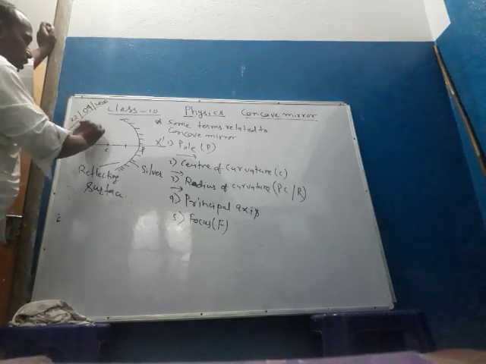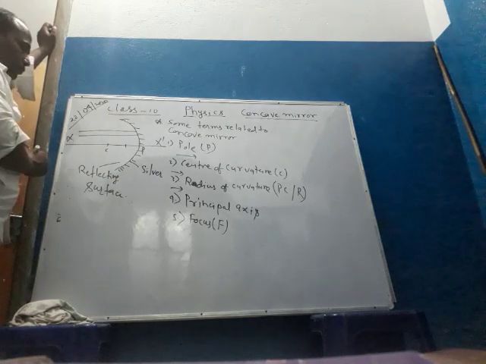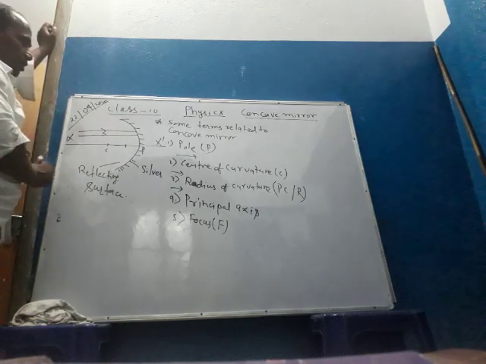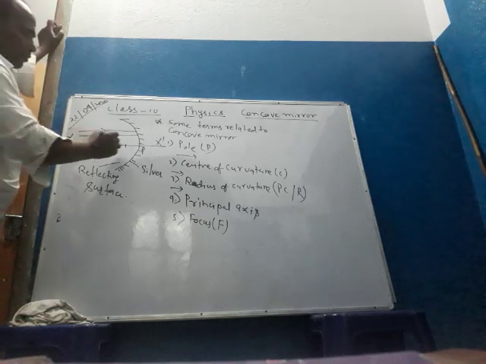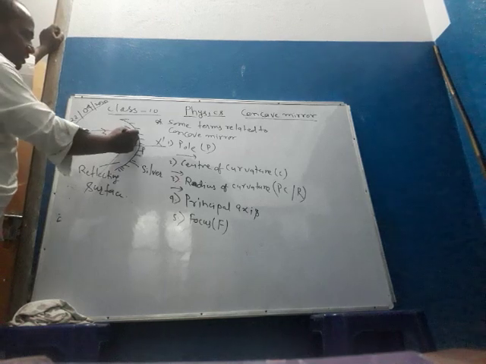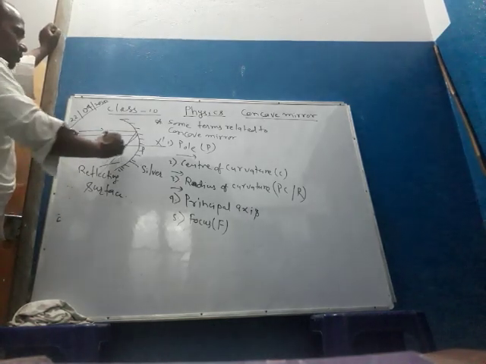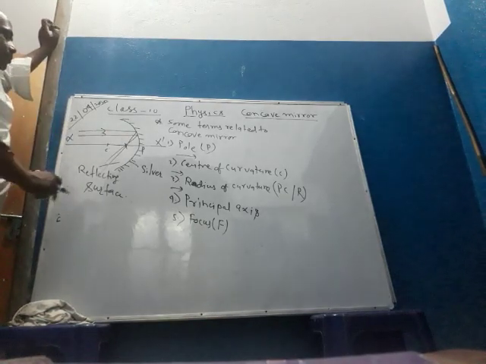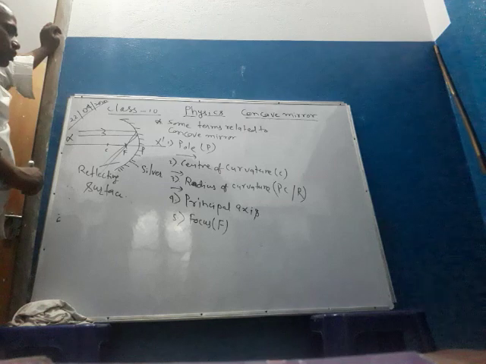When a parallel beam of rays is incident on the concave mirror, then after reflection it passes through a point on the principal axis. This point is known as focus point.